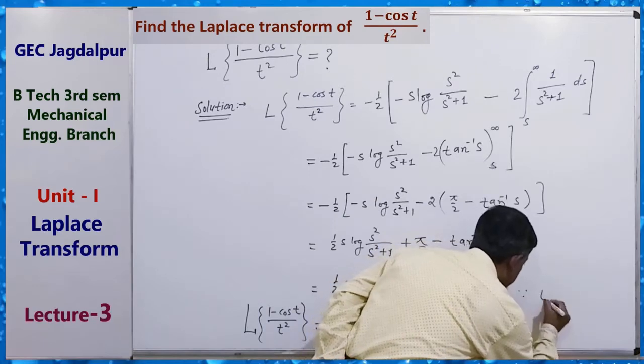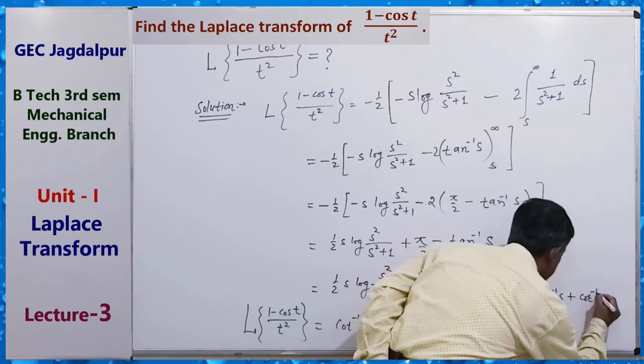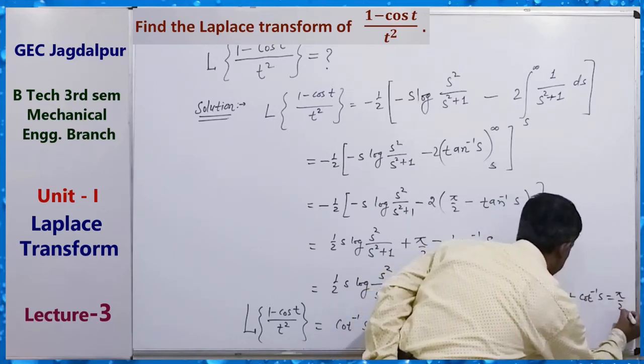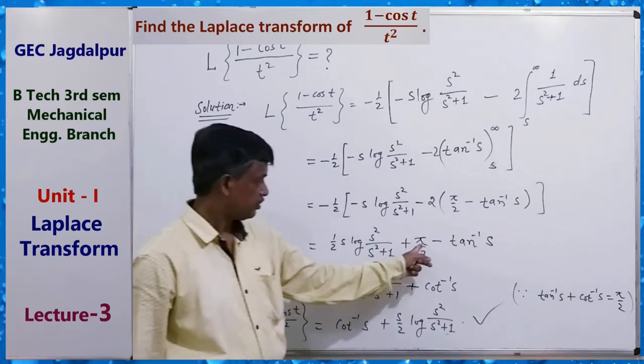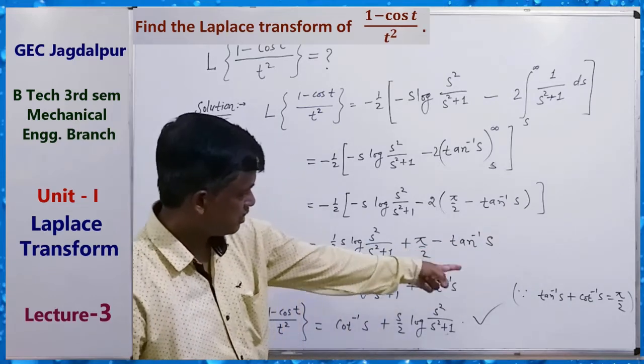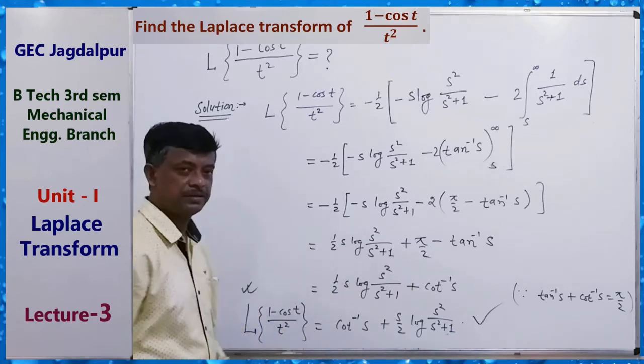Here we write tan inverse s plus cot inverse s is equal to pi by 2. That's why we can write pi by 2 minus tan inverse s equals cot inverse s. So this is our final answer.